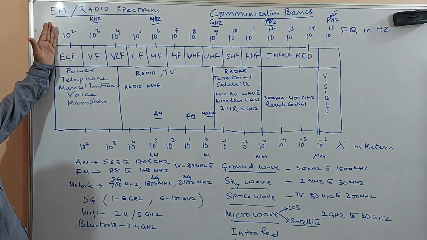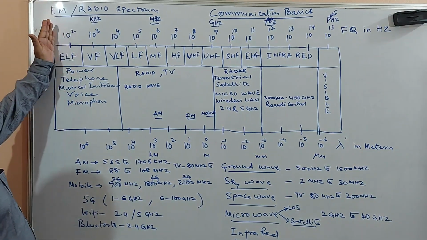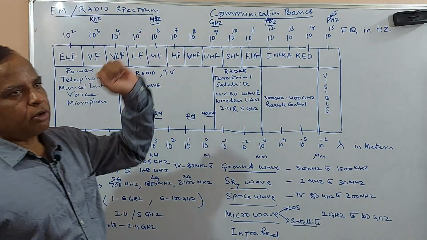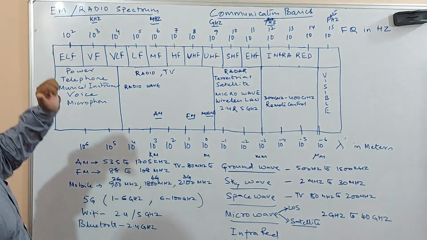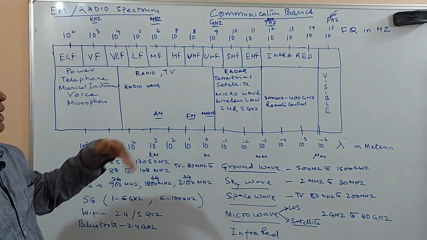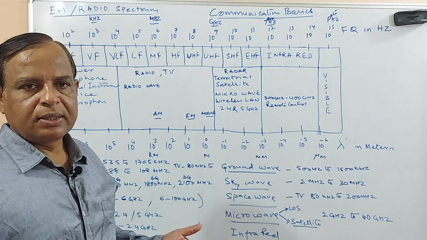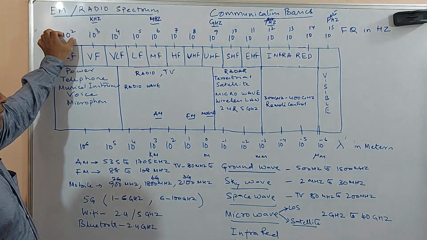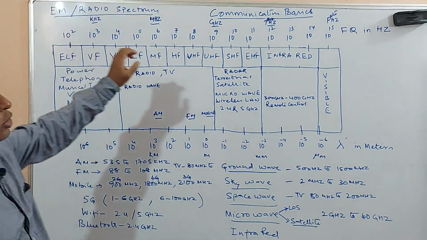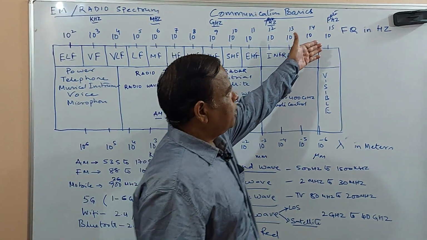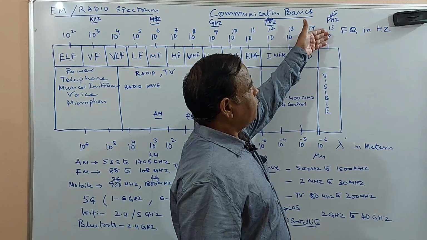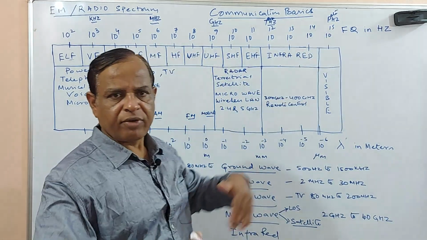It starts from 10 squared and goes up to 10 to the power of 15. These are all represented in hertz. Like 10 squared means it is 100 hertz. Similarly, going to 10 to the power of 15, it is actually petahertz. It's a very high frequency.